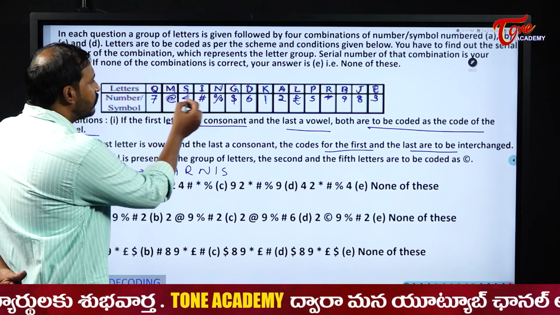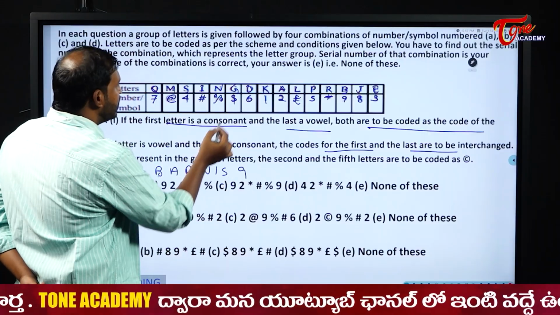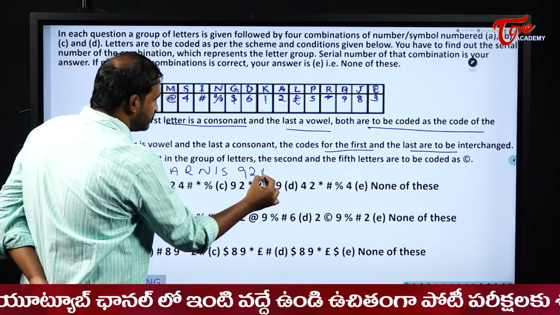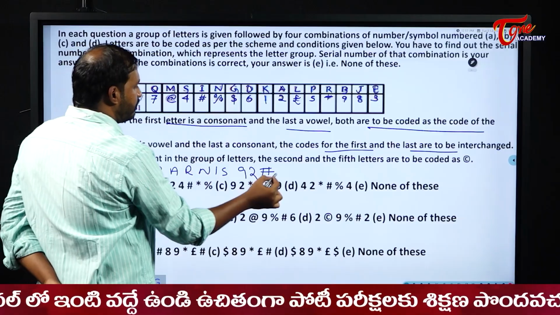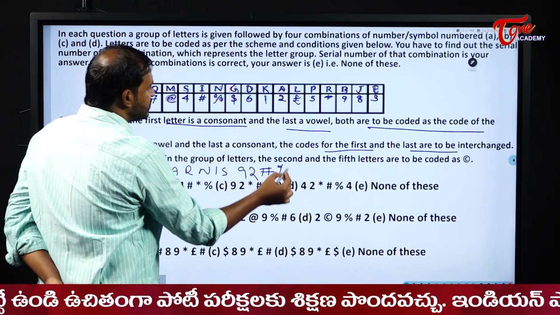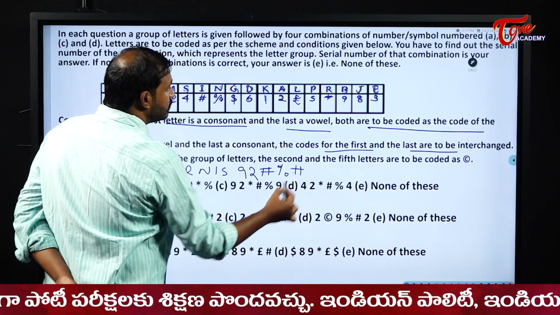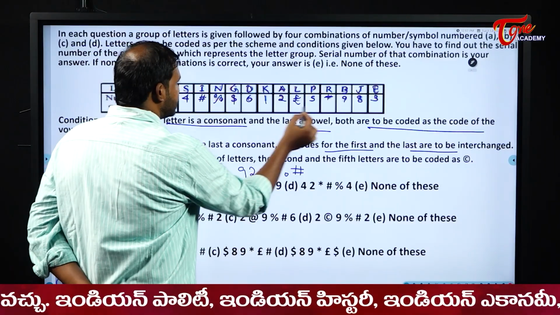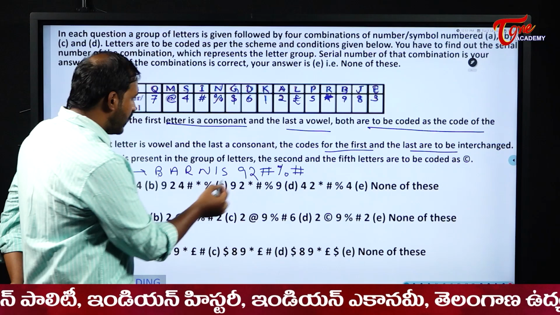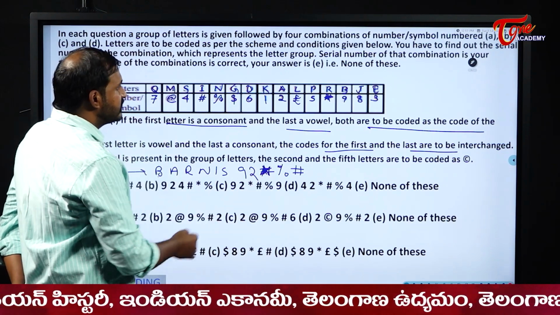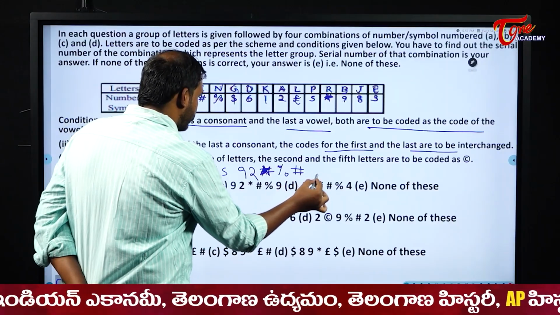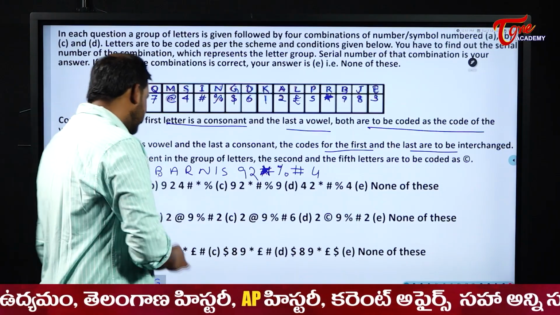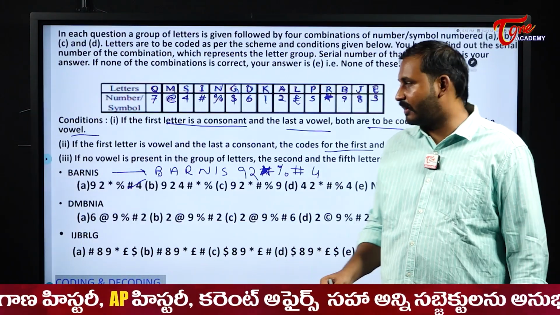Okay, now B is coded as what for us here? 9. A is coded as what? 2. R is coded as what? Hashtag. N is coded as what? Percentile. I is coded as what? Asterisk. This is star, students. This is asterisk and R is coded as what? Star. And S is coded as what? 4. So our answer here becomes 92 star percentile asterisk 4. So option A is the perfect suitable one for us here.